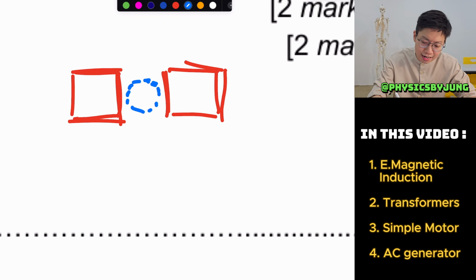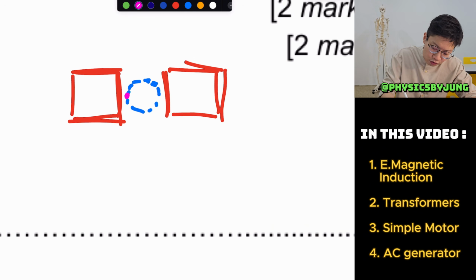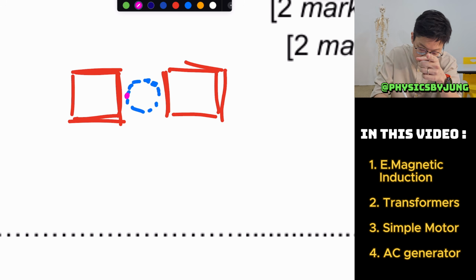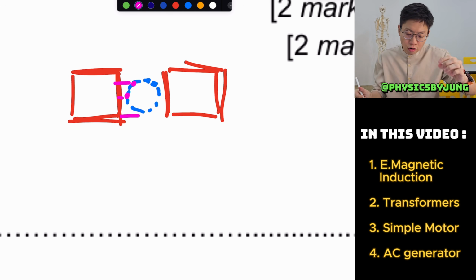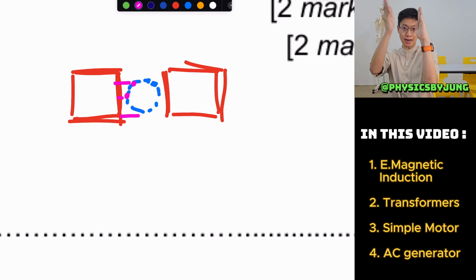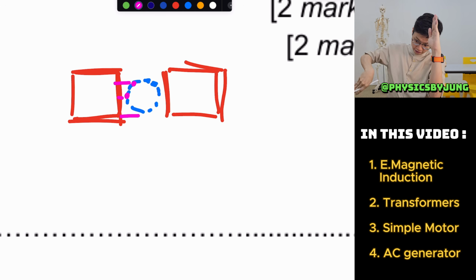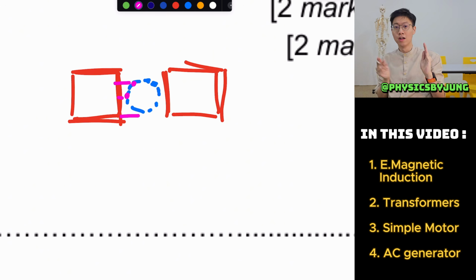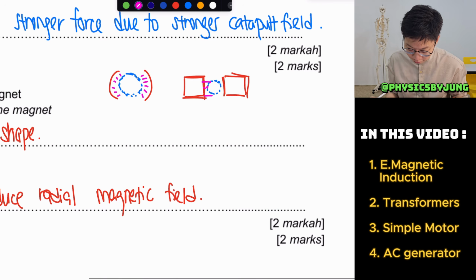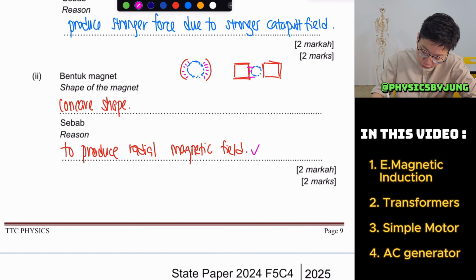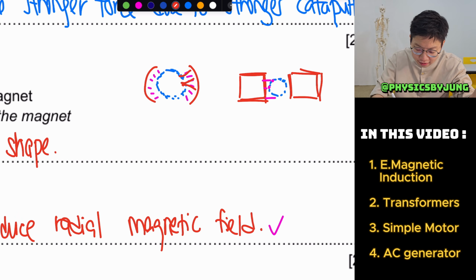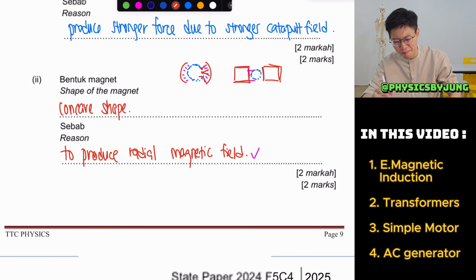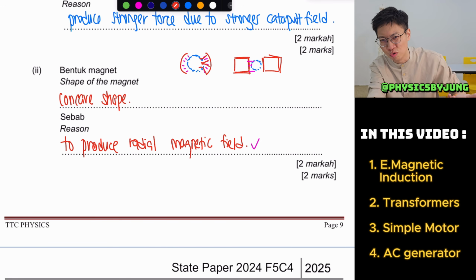Sometimes you are very near to the magnet, sometimes very far away from the magnet. So the distance between a straight line and a curve is sometimes very near, sometimes very far, so it is not uniform. So you want to produce a radial magnetic field. Of course, the actual reason is because the magnetic field is curved, but you don't really need to draw that.